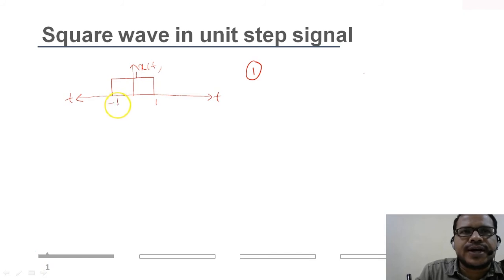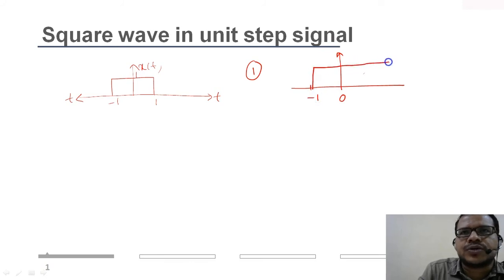Here you see at t equal to -1, the value increases, then remains constant, and at t equal to 1, it decreases, right? So if I first consider the time instance t equal to -1, before it the signal is 0. So here my time starts, it goes on like this way, and this signal is u of t plus 1, that is t minus of -1, that is t minus of minus t naught, it is u of t plus 1.